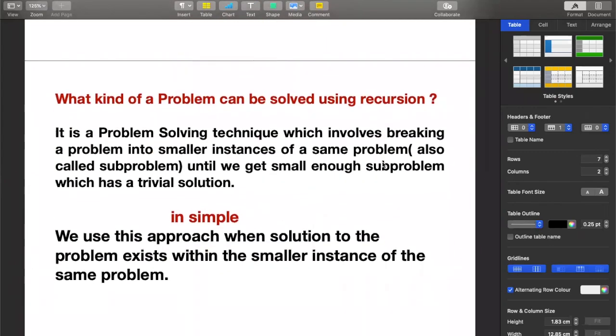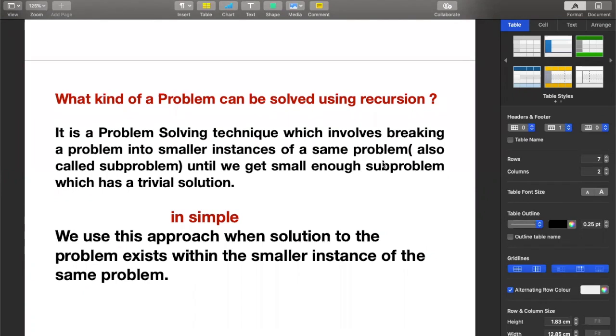As we all know, we write programs to solve a particular problem, and there are various ways to solve a problem. Recursion is one of the techniques of solving a problem.